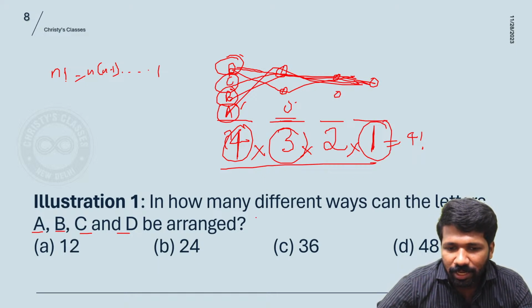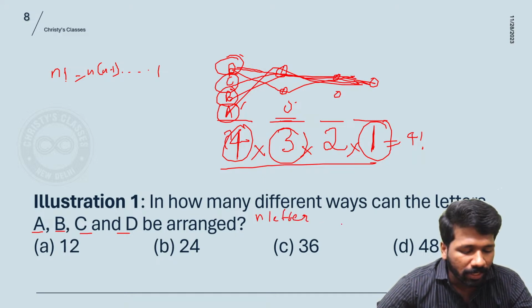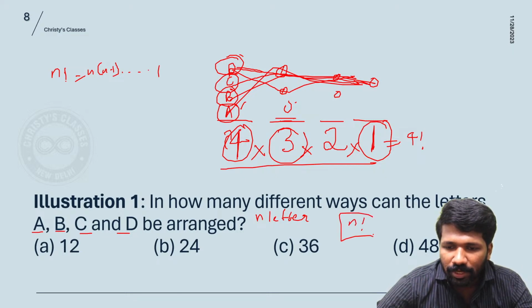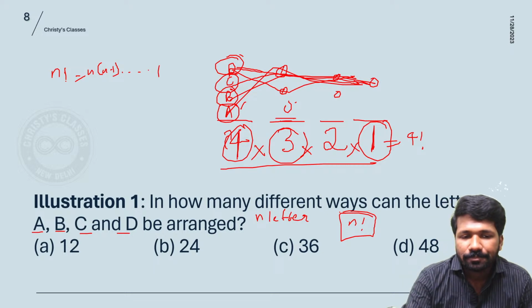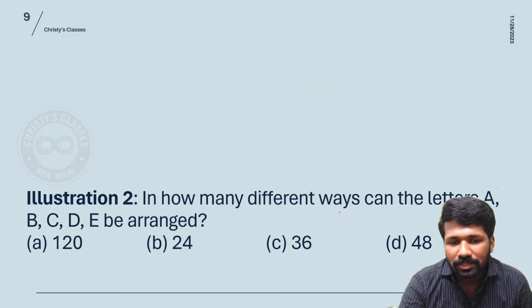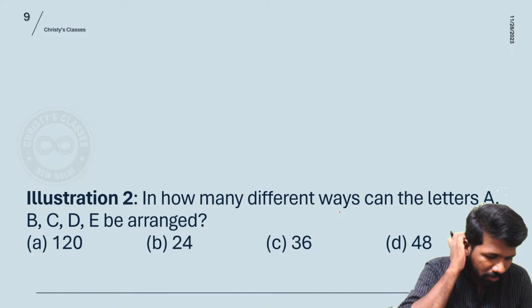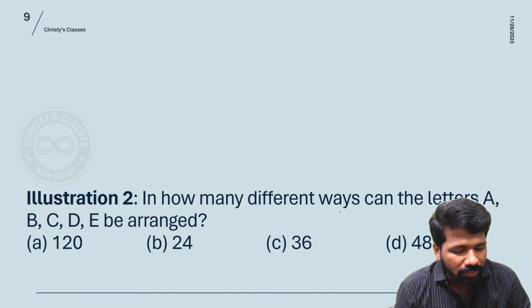That means in general you can say if it is an n letter word, if all letters are different, n factorial rearrangements are possible. All of you understood this concept clearly? Now let us see one more example of this so that the concept is very clear. Try this.